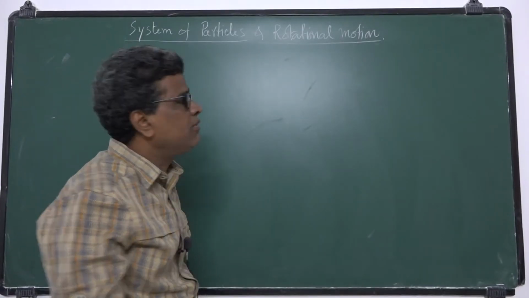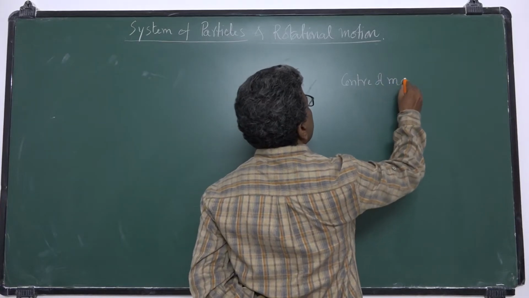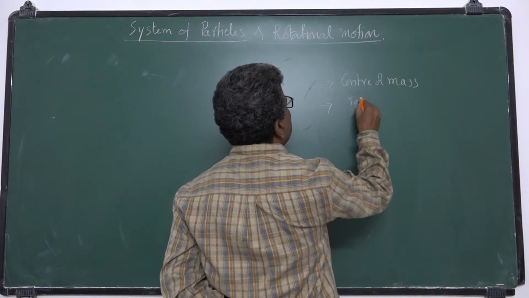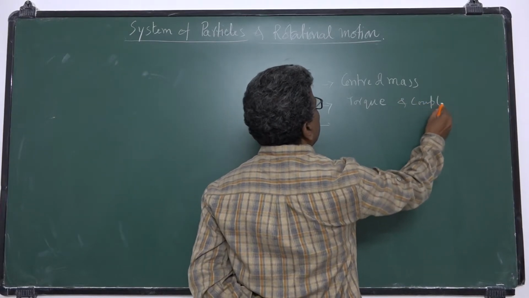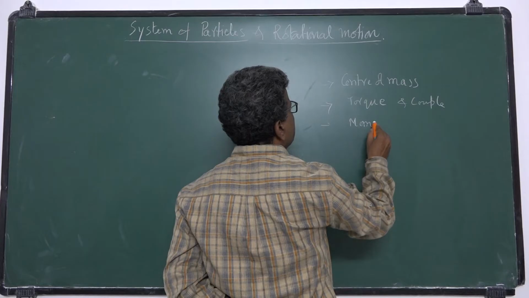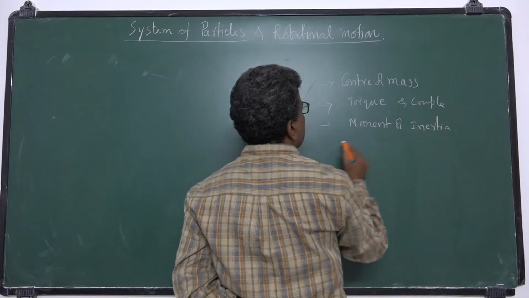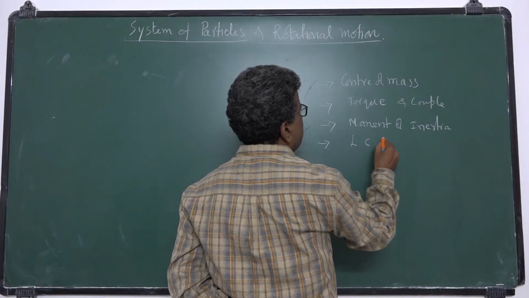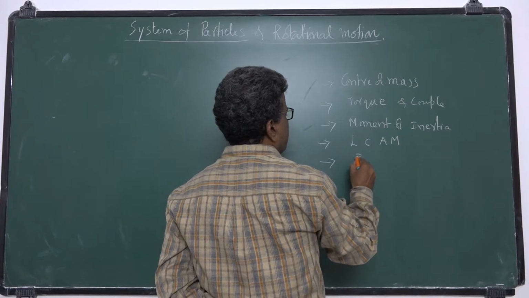So in this chapter we have the topics: center of mass, torque concept, torque and couple, moment of inertia, law of conservation of angular momentum, and rotatory, pure rolling motion.